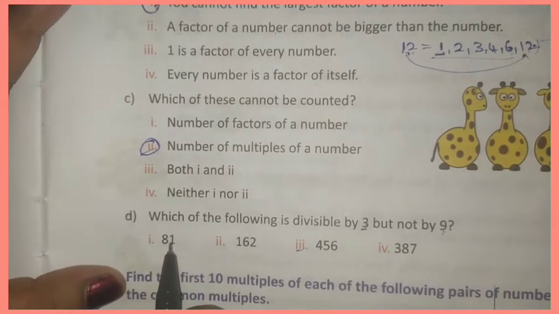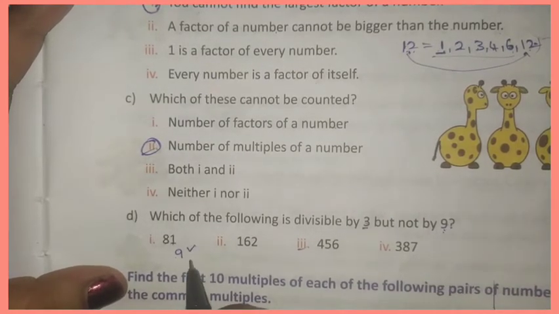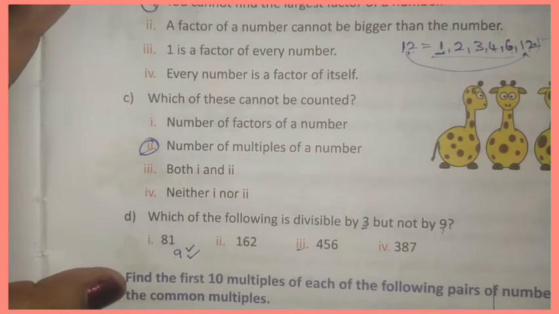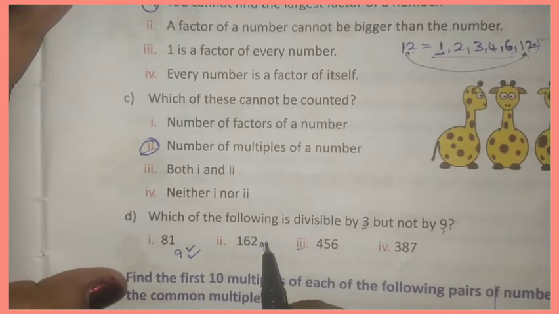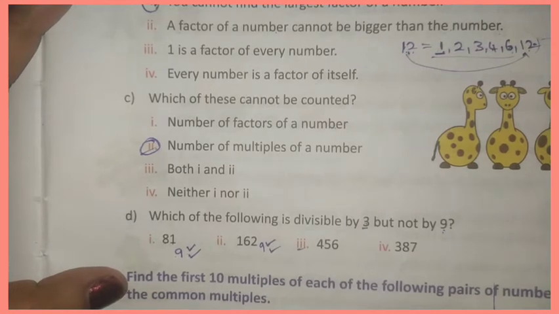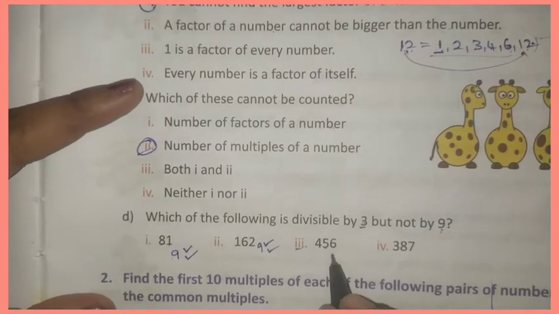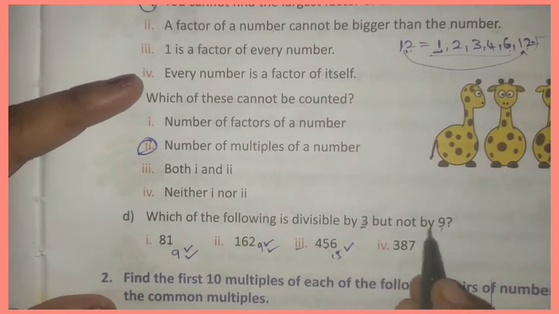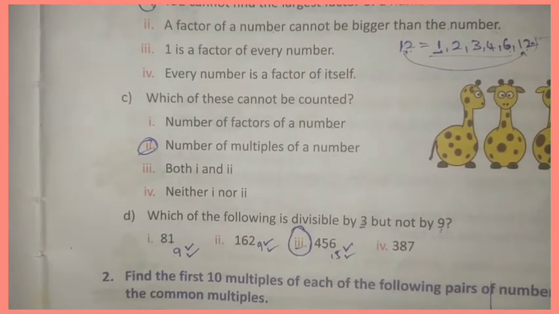Look here, 8 plus 1 is 9. In the 3 table we will get 9 and in the 9 table also we will get 9. Okay, 1 plus 6 is 7, 7 plus 2 is 9. 9 is in the 3 table and in the 9 table. Okay, 4 plus 5 is 9, 9 plus 6 is 15. In the 3 table we will get 15 but not in the 9 table. So the third one is the answer.